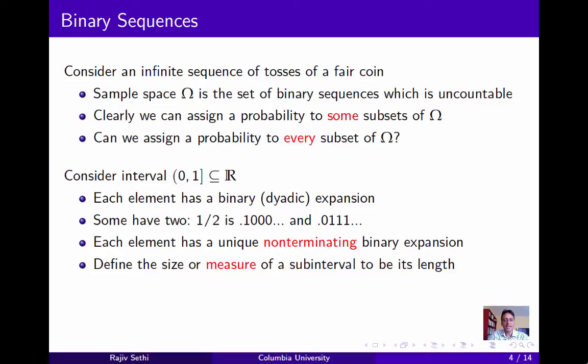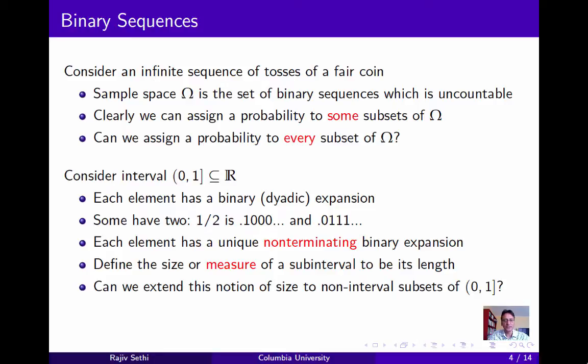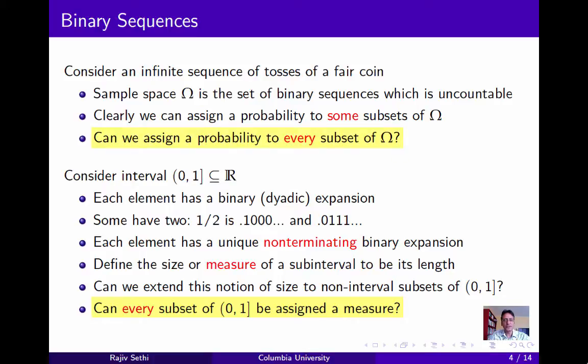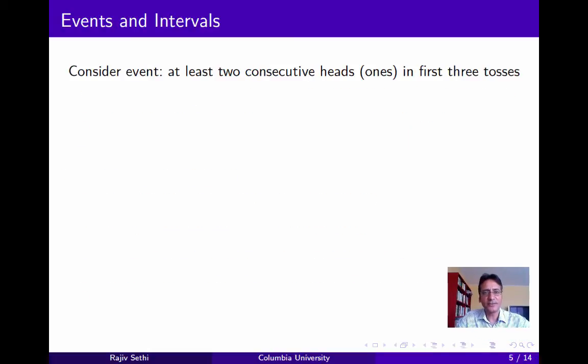Now let's define the size or measure of a subinterval of 0, 1 to be the length of that subinterval. And let's think about whether we can extend this notion of size to non-interval subsets. Now the question of whether every subset of 0, 1 can be assigned a measure is very closely connected to the question of whether every subset of omega can be assigned a probability. To see this, let's consider some very simple events.